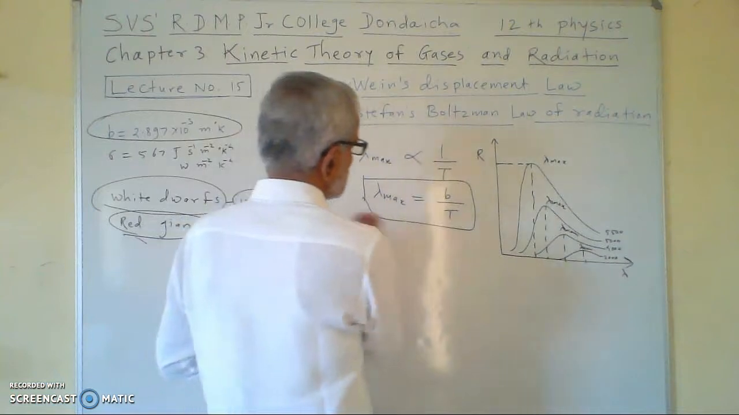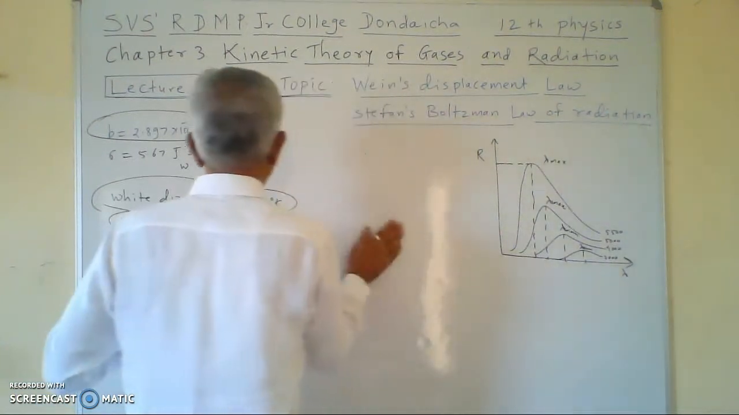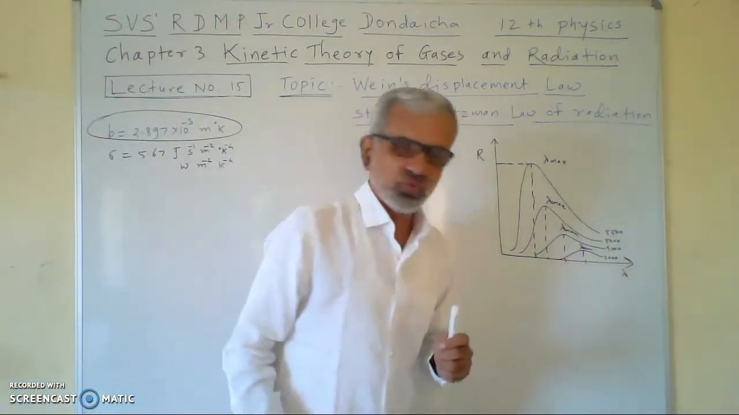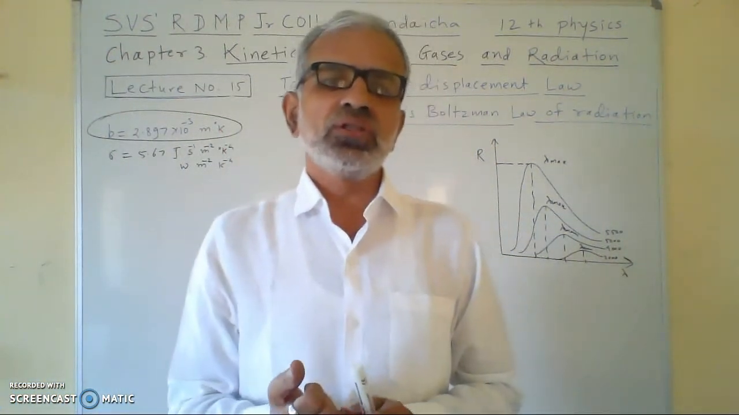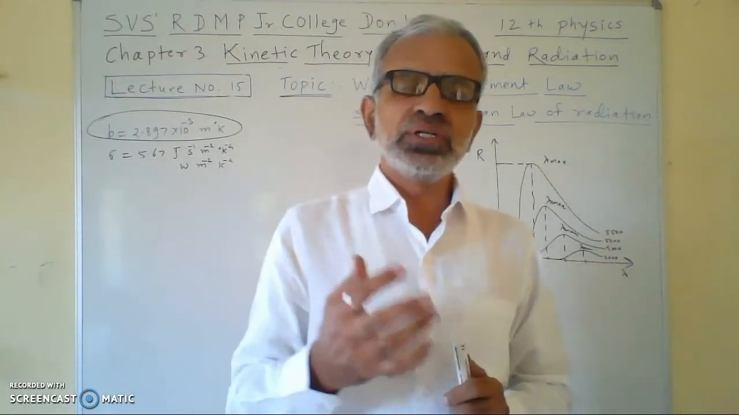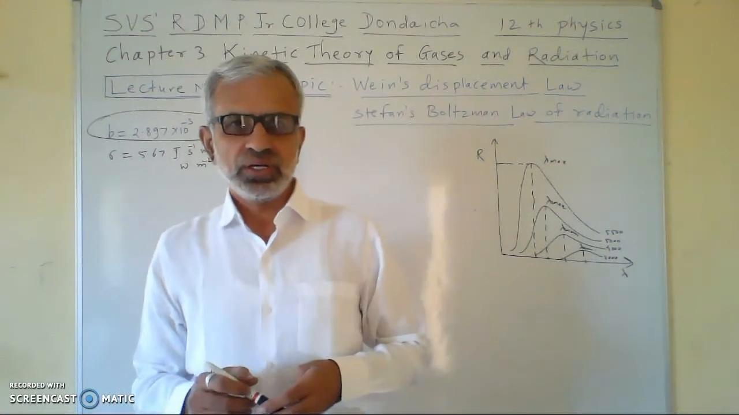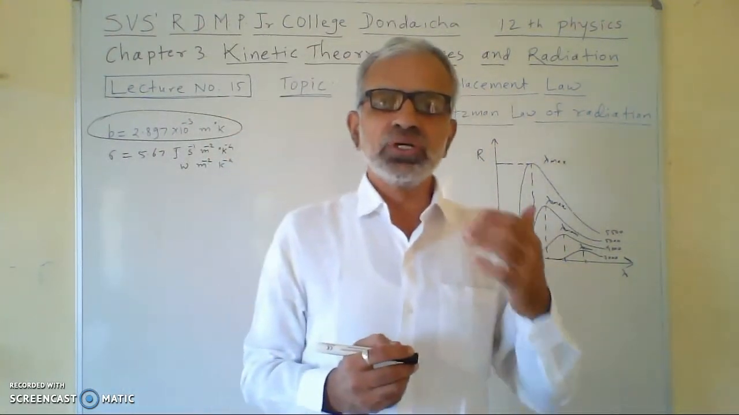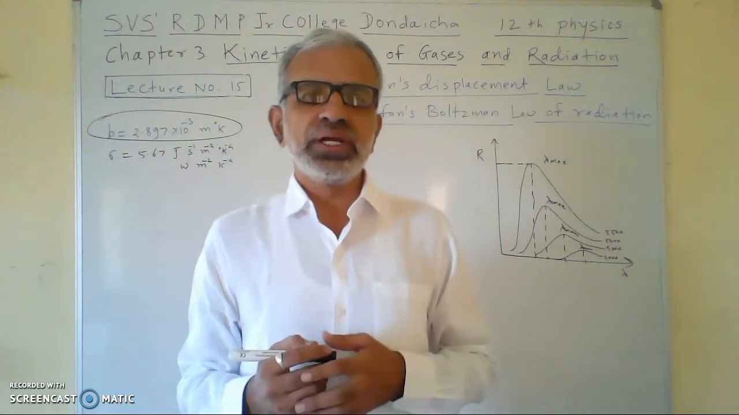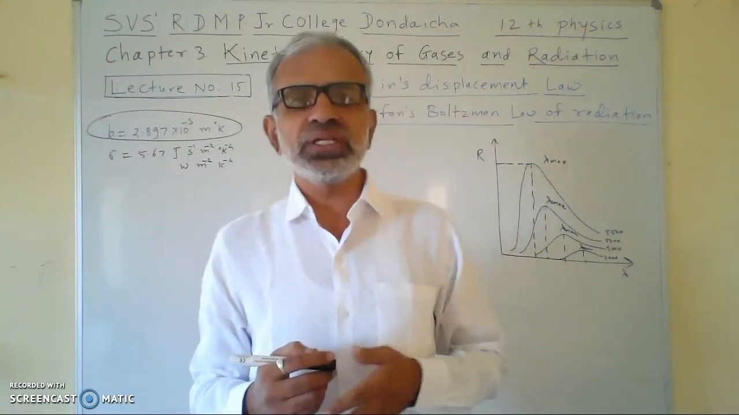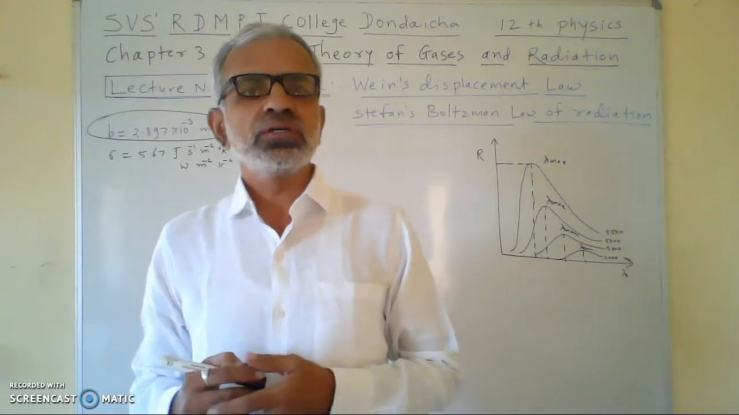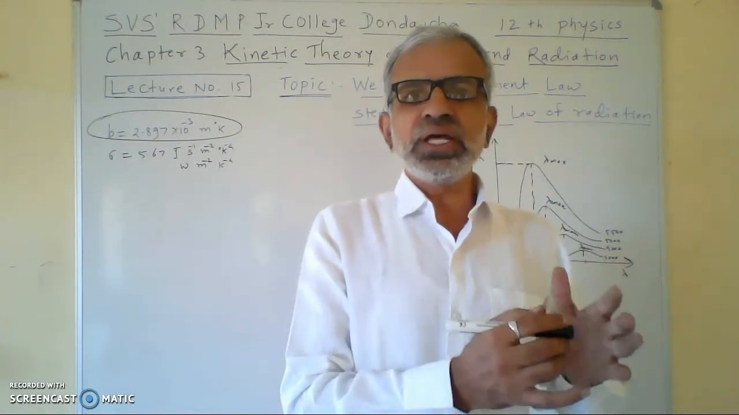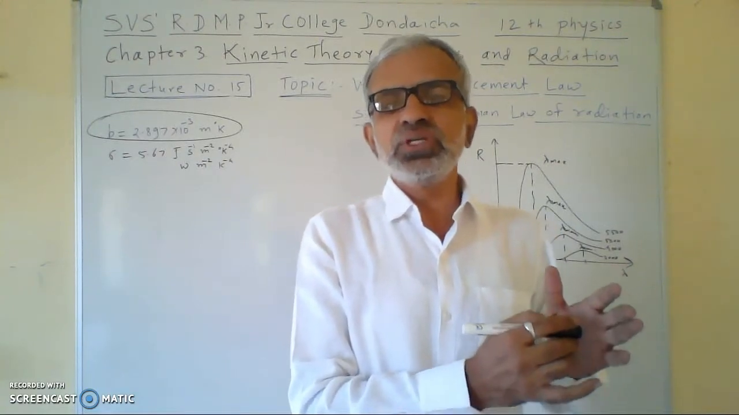Now according to this Stefan-Boltzmann law of radiation, this law was first told by the scientist Stefan, and according to scientist Stefan, he has observed that radiant energy emitted per unit time per unit surface area depends upon the fourth power of the absolute temperature. He made this observation.